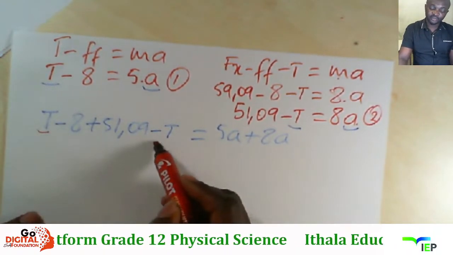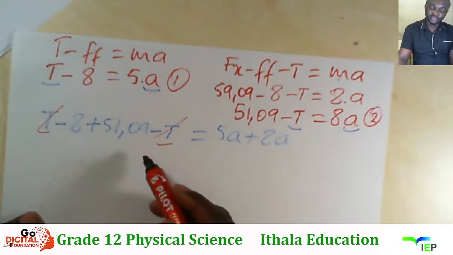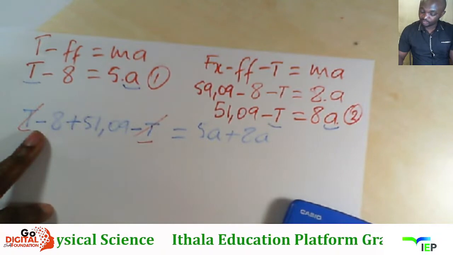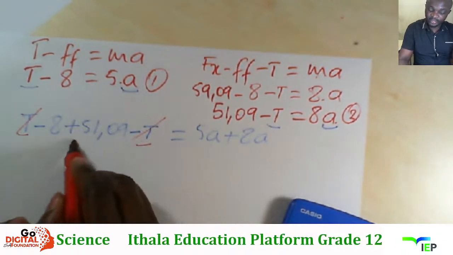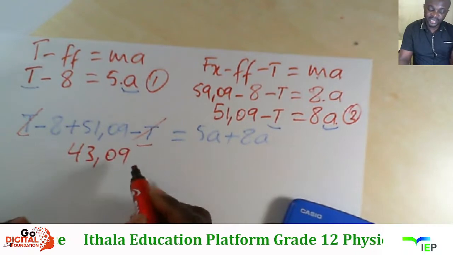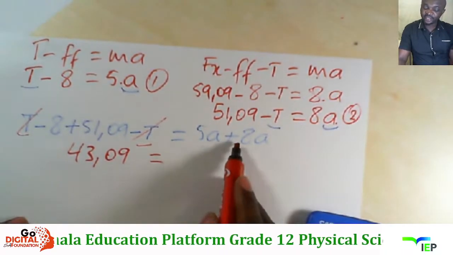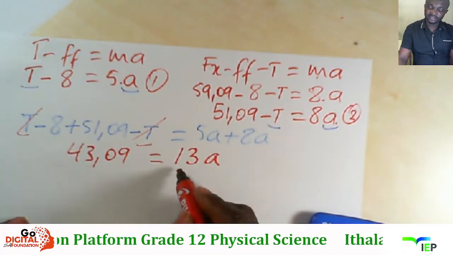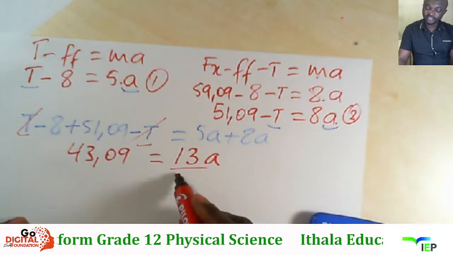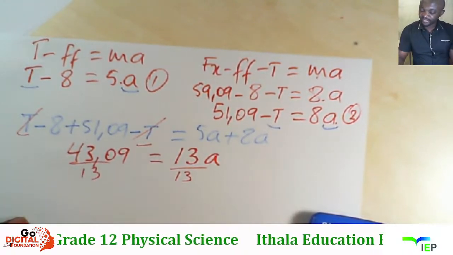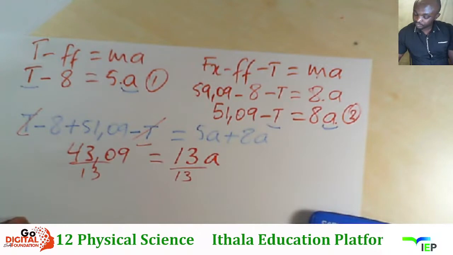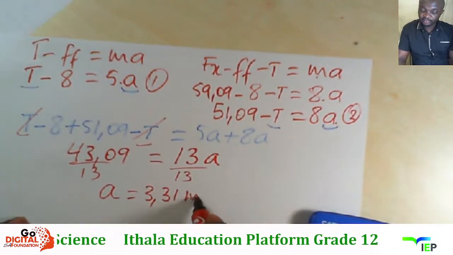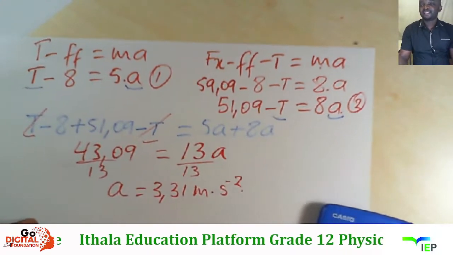Yabona ukuthi kuno T la kuno minus T. So definitely uT no T kuzohamba sengisele nani u51 minus 8. So ngizothi futhi minus 8. So kuzongikhiphela bani u53.09 is equal to 5a no 8a. That gives me u13a. Sengiyakwazi ke ukusolve for a, you divide both sides by 13. Kunkipela bani acceleration of 3.31 meters per second squared. That's how you work it out.